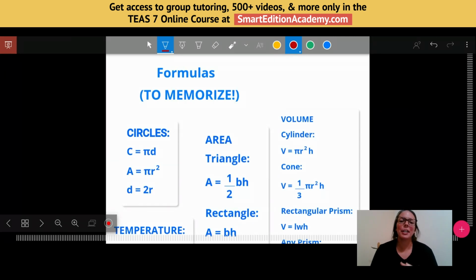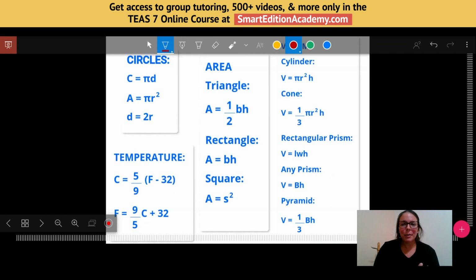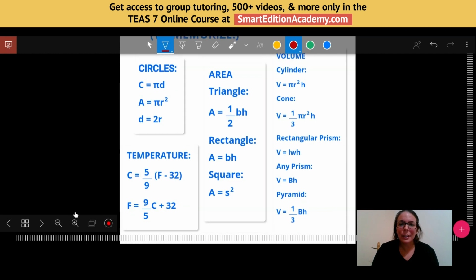Where we're going to start here is some formulas. The slide is a little bit too big to get the whole thing in. Let's see if I can go out a little bit. There you go. You should be able to just screenshot this whole page here so that you have this as a resource to look at. I'll give you a moment again to take a screenshot or a photo, and then I'll talk about what each of these formulas mean so that when we go and apply them later, you have a little bit better of an idea.